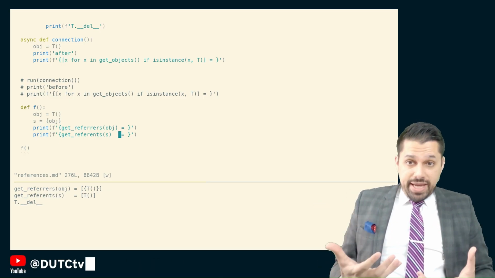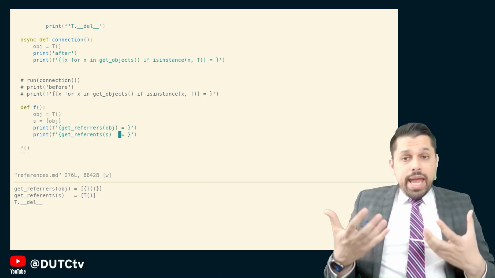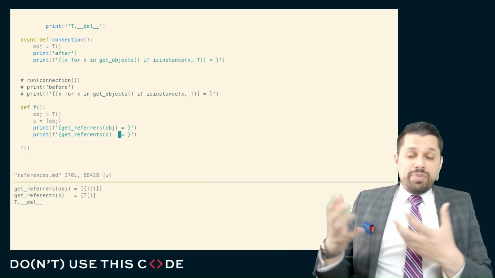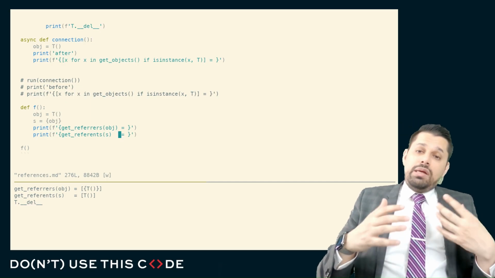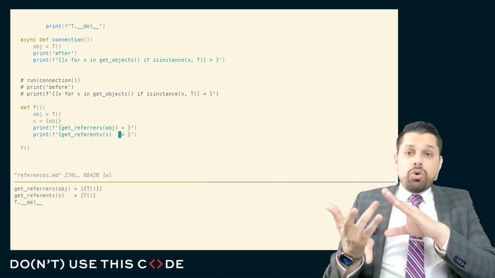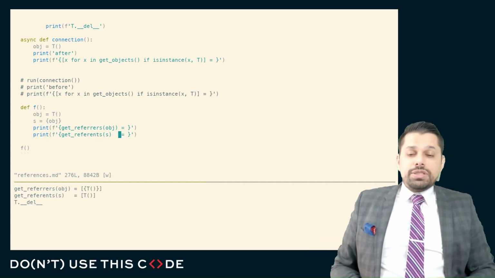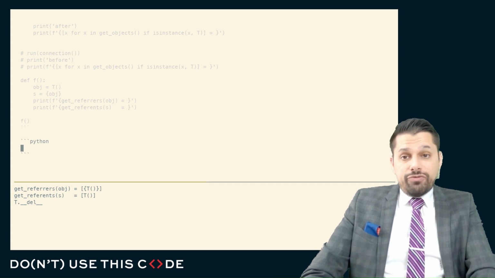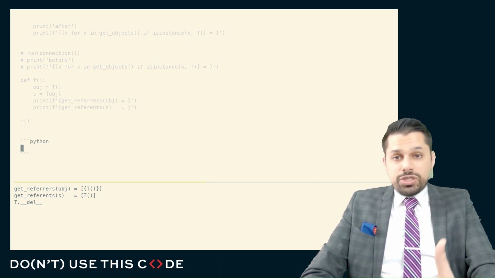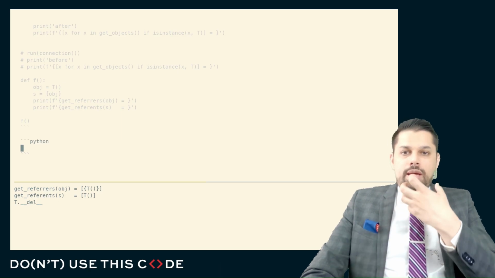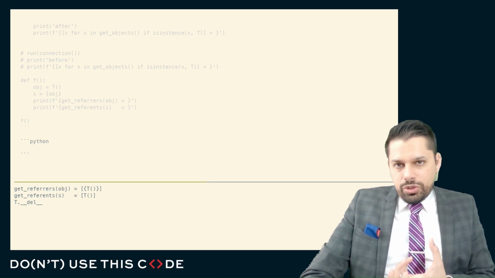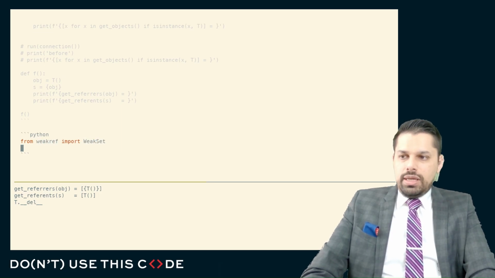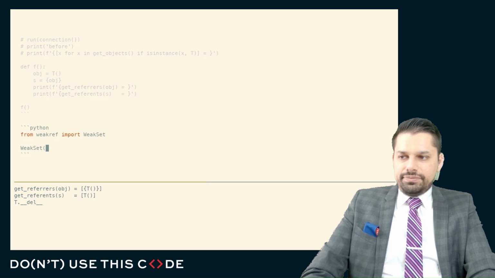But whatever the case may be, when you're writing your code and you need to make sure that you don't have any memory pressure, because these things may be kept alive by circular references, which will eventually be garbage collected, if you need to avoid running out of memory, you might need to use these different approaches. In the case of callbacks and callback frameworks, because they don't want to negatively impact the memory use of your program or keep things alive longer, what they'll do is use the weakref module, and use things like this weak set.